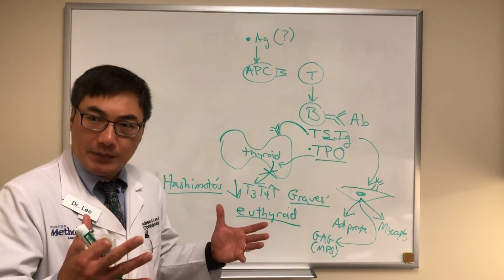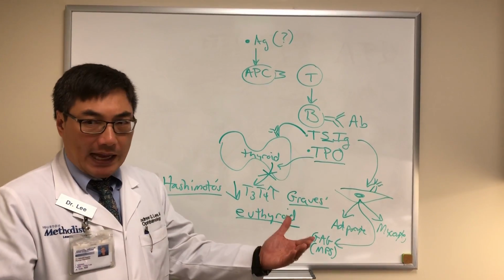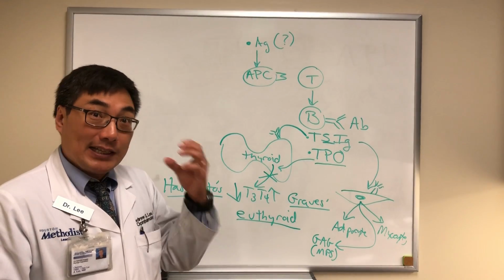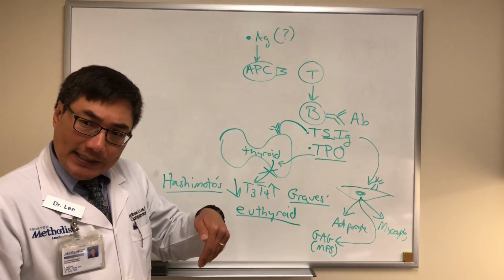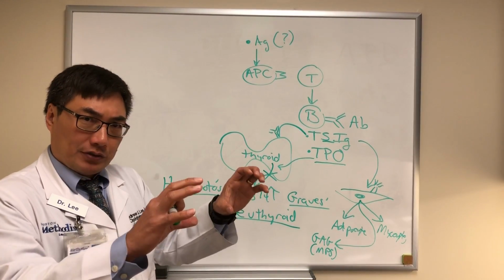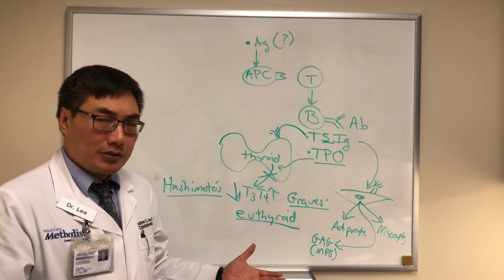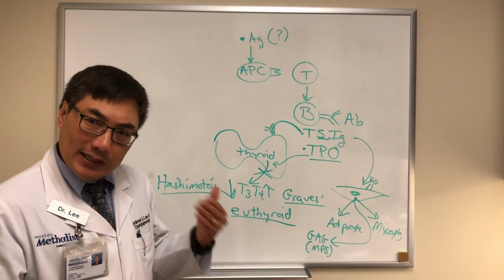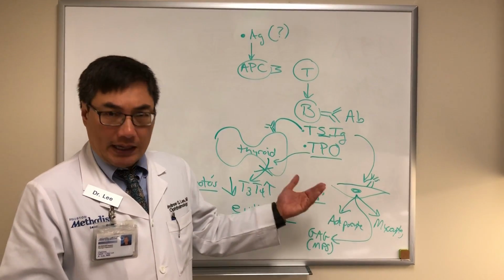And that will cause the symptom of diplopia and the sign of ophthalmoplegia. It'll cause lid retraction, lid edema, lid lag and down gaze, and proptosis. The most common cause of proptosis or lid retraction or lid lag in an adult is thyroid eye disease. So those are the clinical findings based on the immunologic findings.